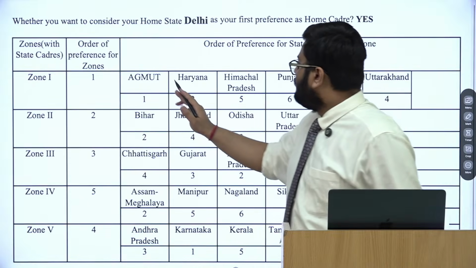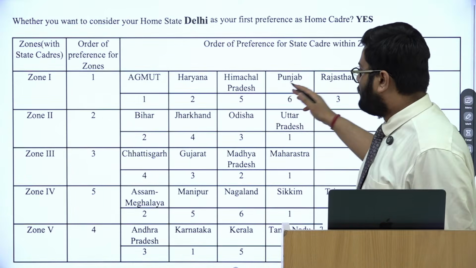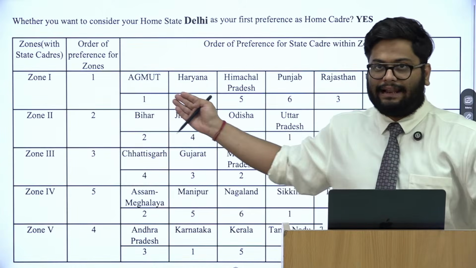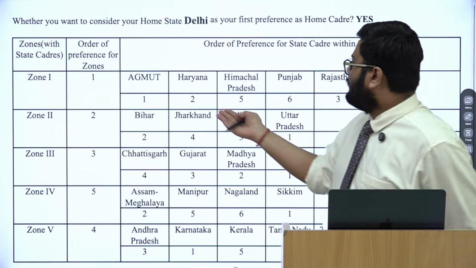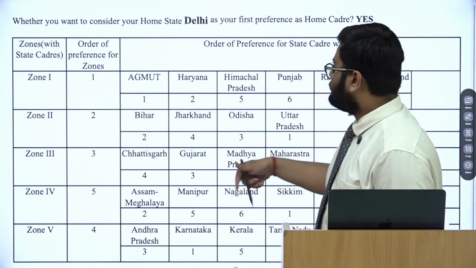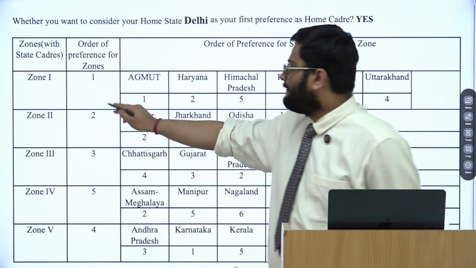Here all the regions were geographically aligned: north, west, south, northeastern states were aligned with each other, and you had to put a preference. First of all, you had to put a preference in zone.